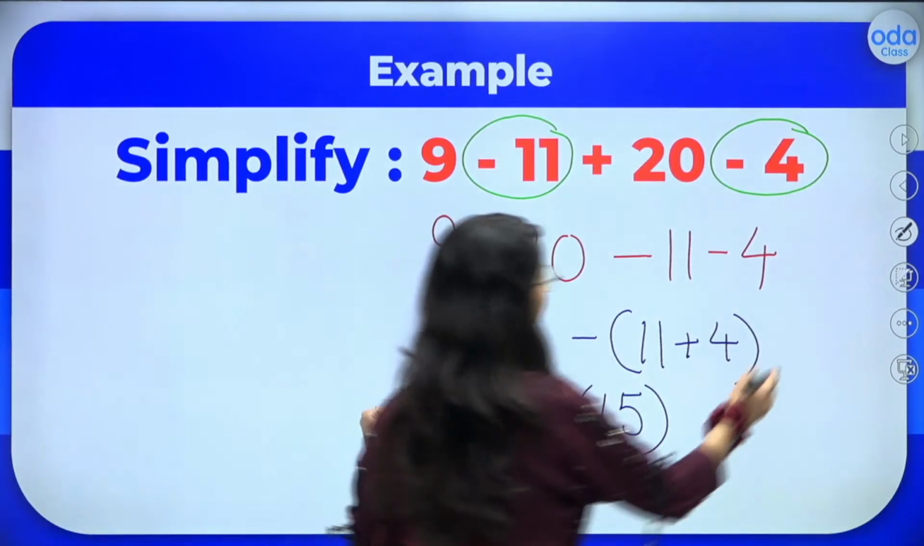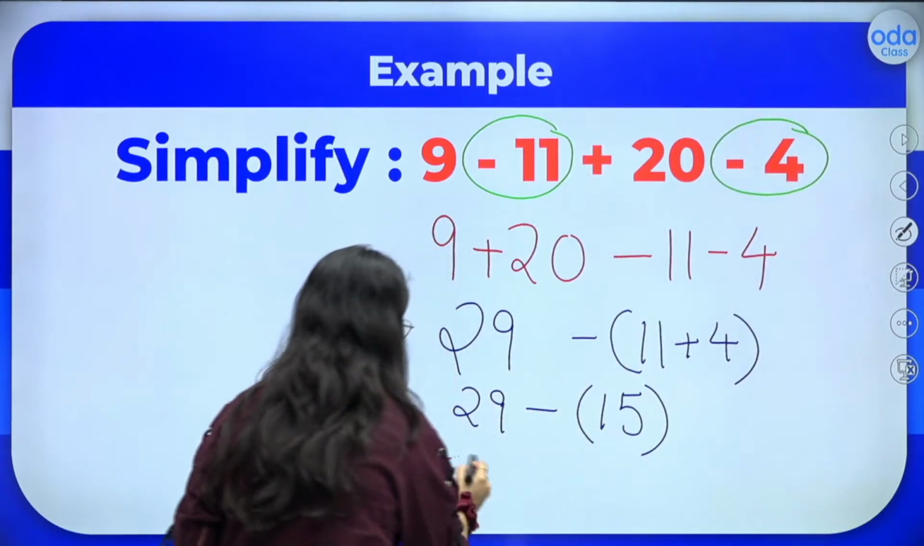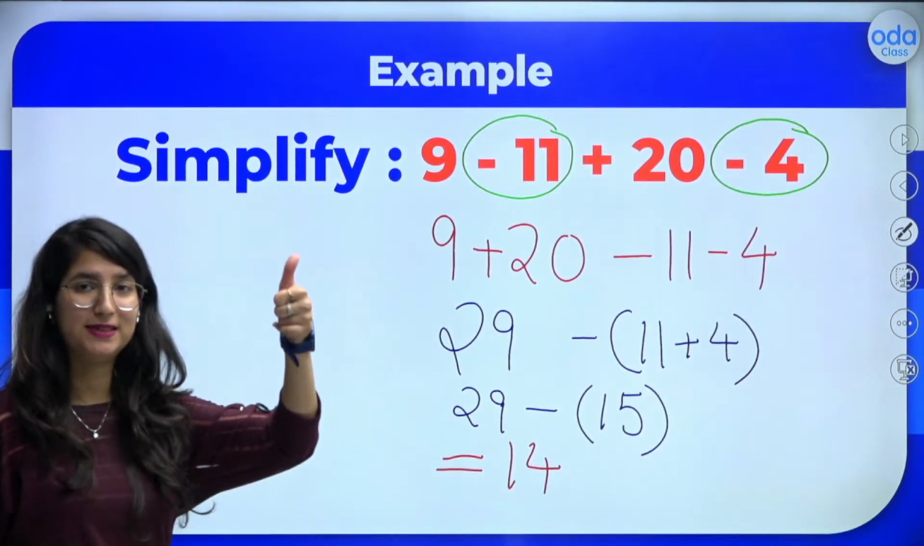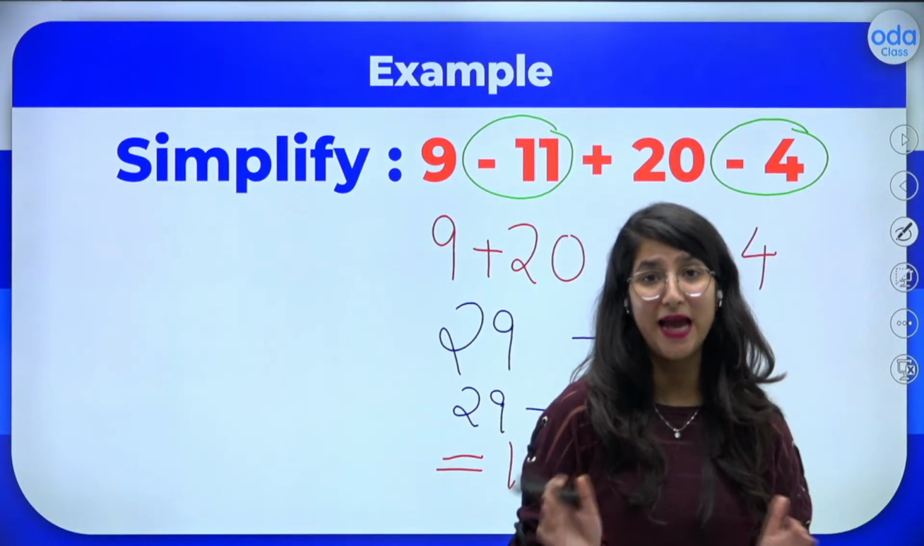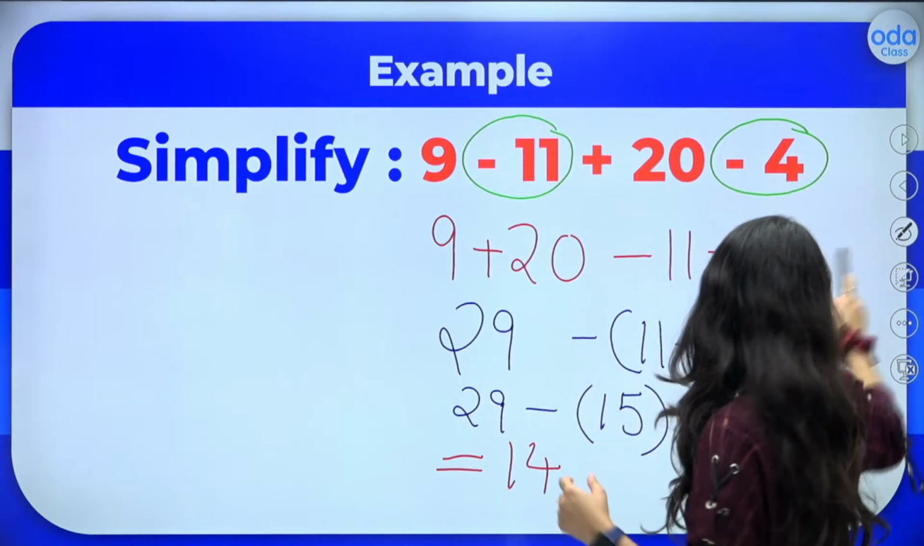Now I will be subtracting 15 from 29. So what answer do I get? What is 29 minus 15, dear kids? So we get 14 as the answer over here. And it's done. So kids, am I clear to all of you? Yes? That's wonderful, dear kids. Now we will move to the next question.